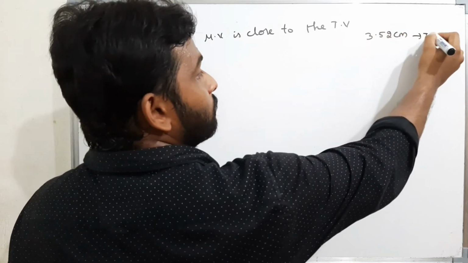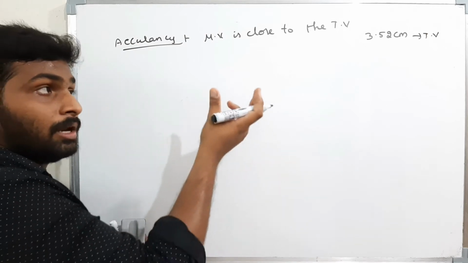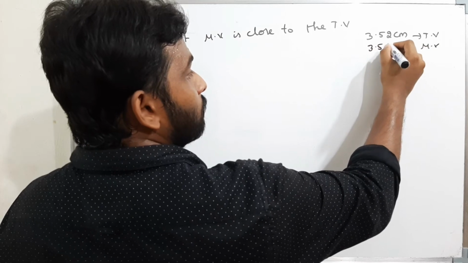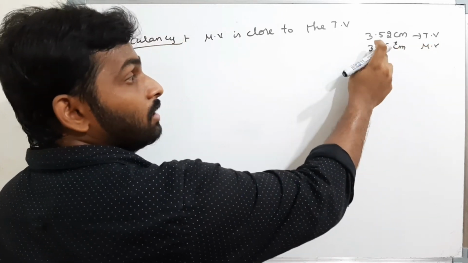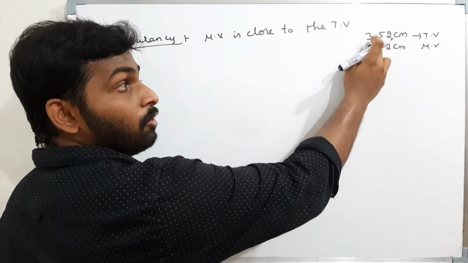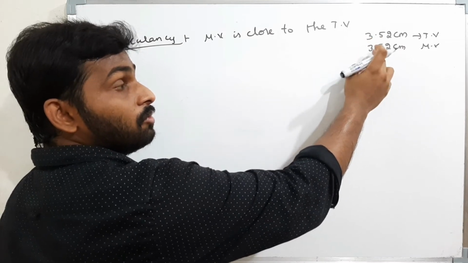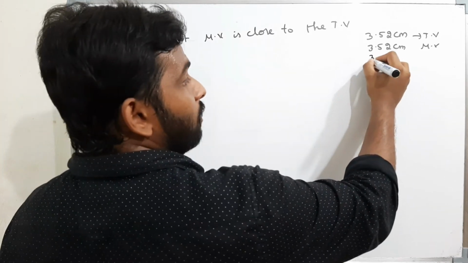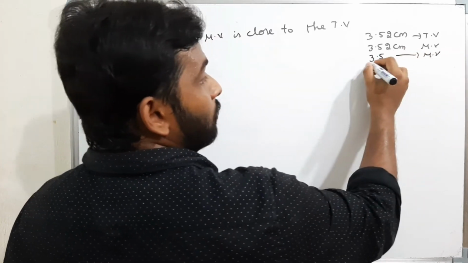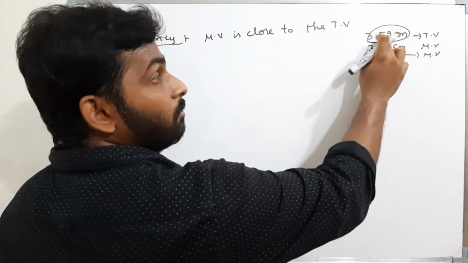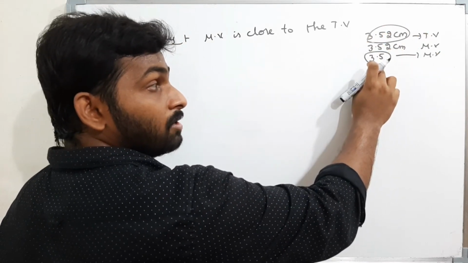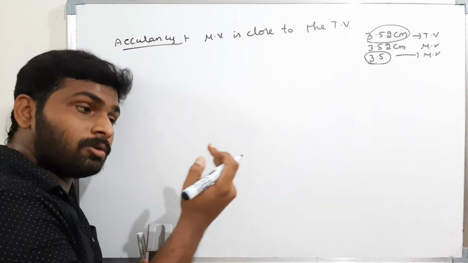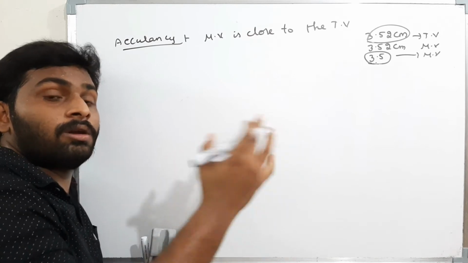Now I measure the rod and get a measured value of 3.52. Both are exactly equal, so it is 100% accurate. Or if I got a measured value of 3.5, I would still say it is accurate because it is very close to 3.52. The closer to the true value, the more accurate the value is.